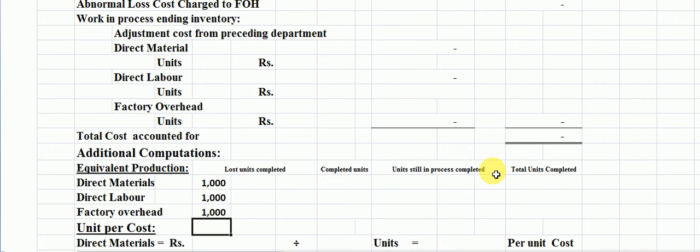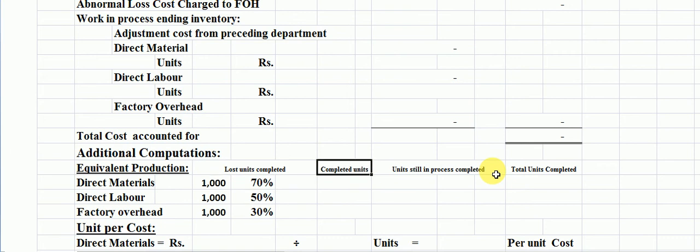The degree of completion is 70% as a material, 70% as a material here, same as 50% as a direct labor, and 30% as a factory overhead here.